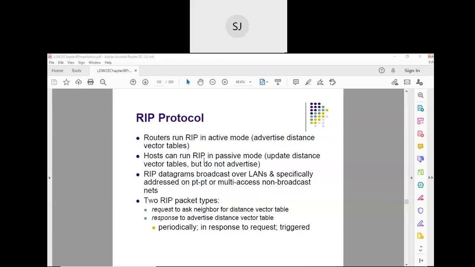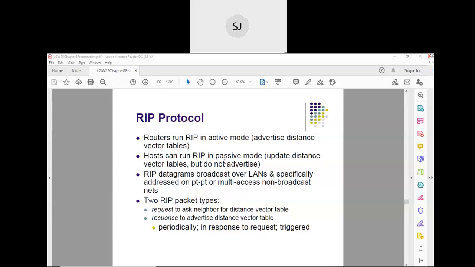It is given that hosts can run RIP in passive mode, because a host doesn't advertise itself. A host doesn't advertise because a host, at the max, is connected to one network.